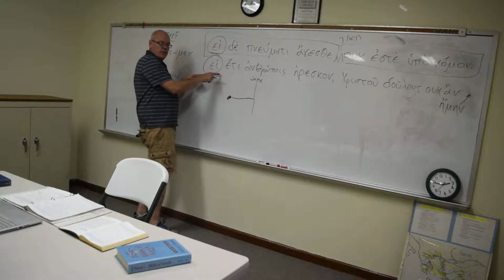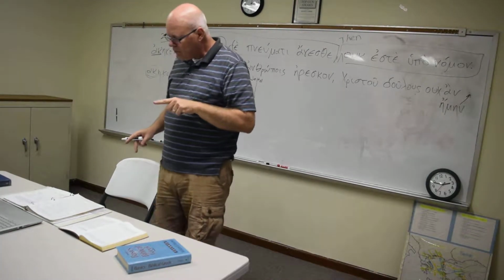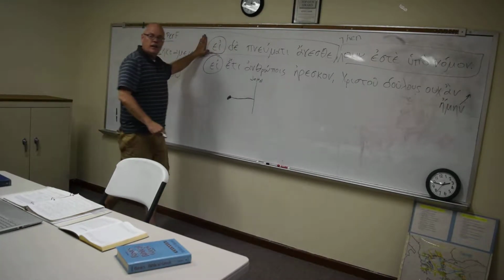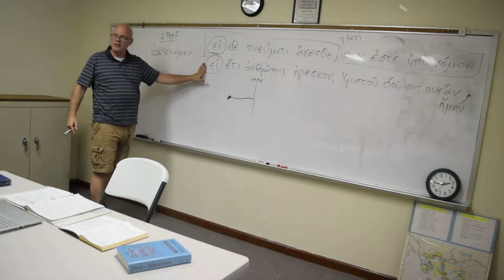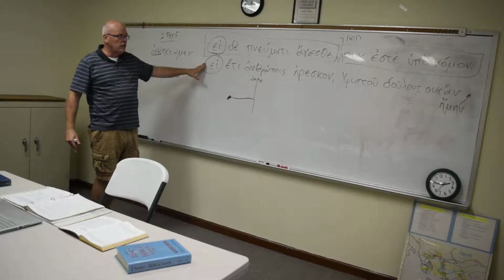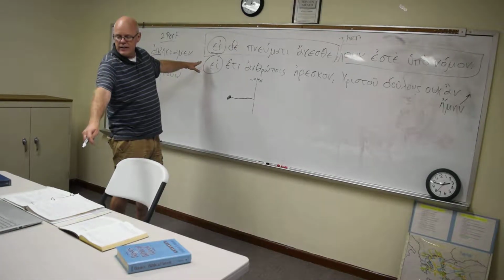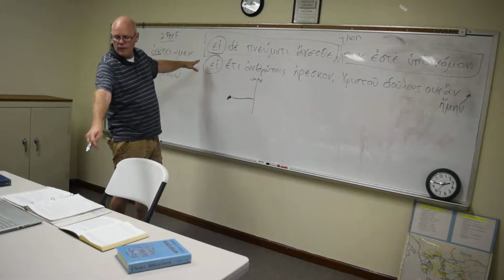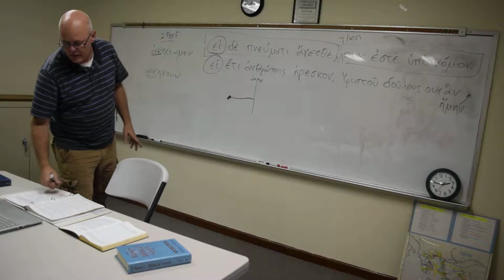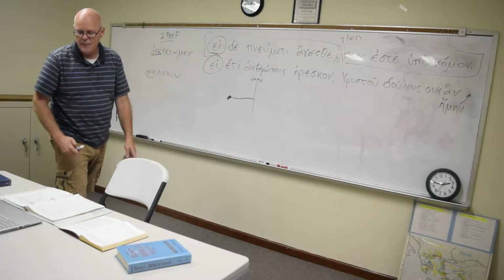Now we've got our second class conditional sentence. The second class conditional means it's contrary to fact. This assumes to be true, but it is contrary to fact. Now, what's the verb? The verb is an imperfect indicative or an aorist or pluperfect indicative. Either first or second aorist, right? Yes, either one.